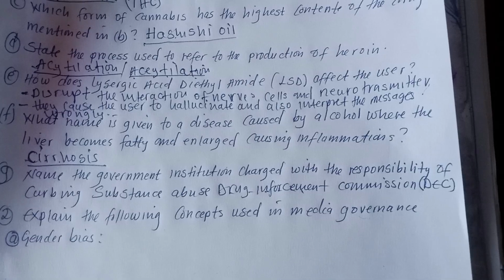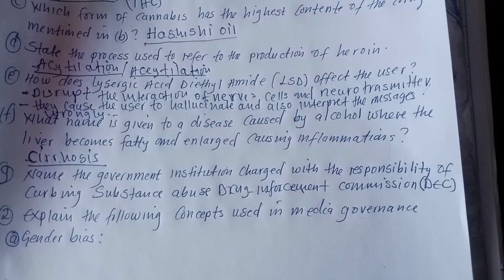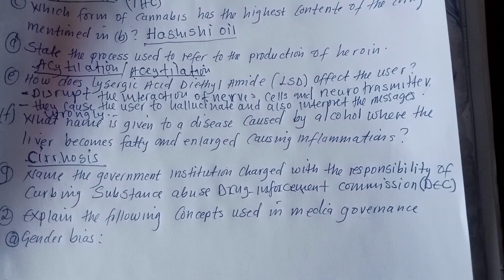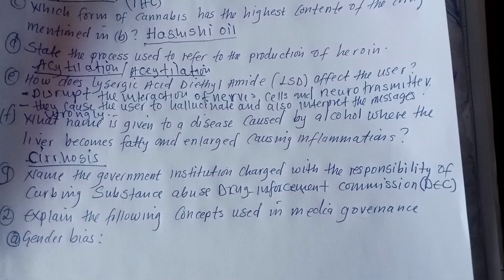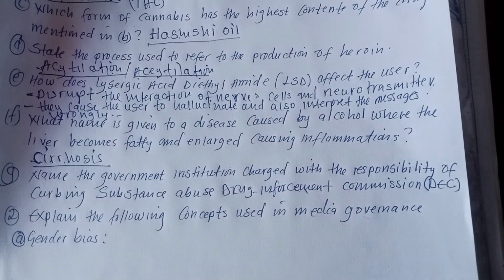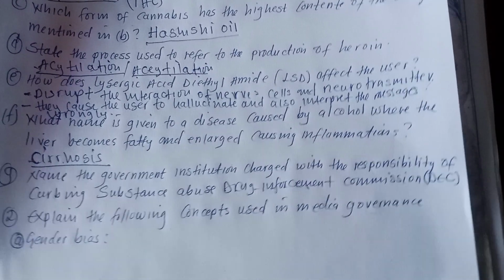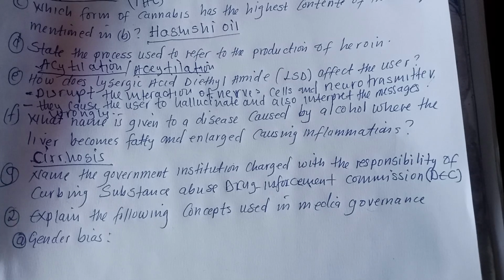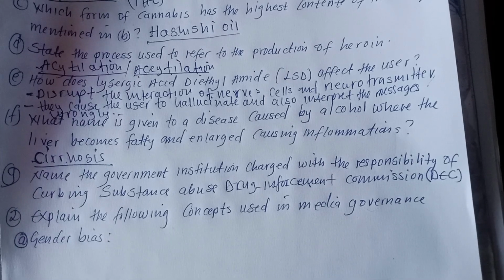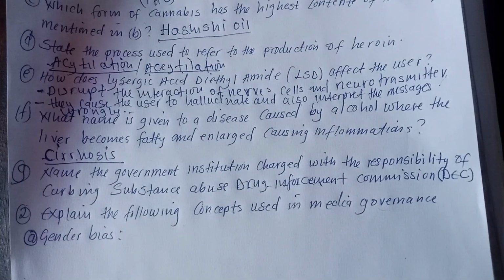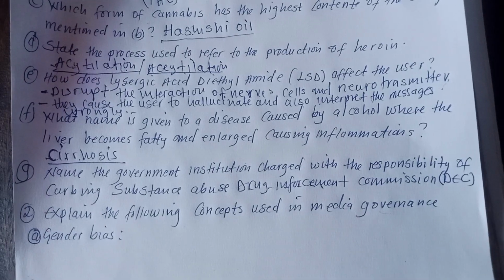So to start with, gender bias is the tendency to give preferential treatment over another.